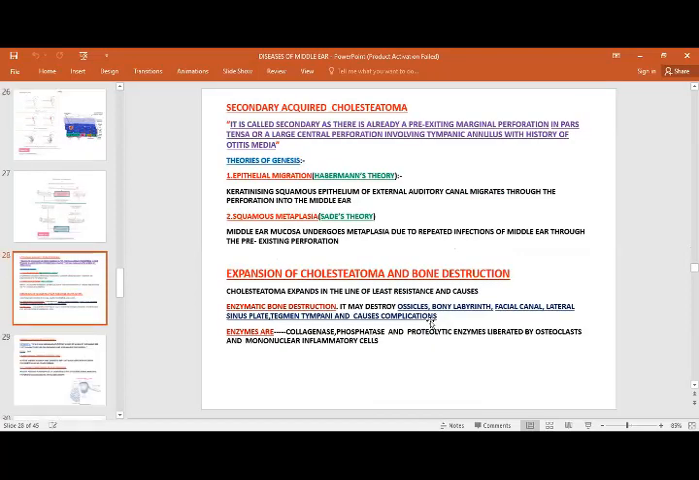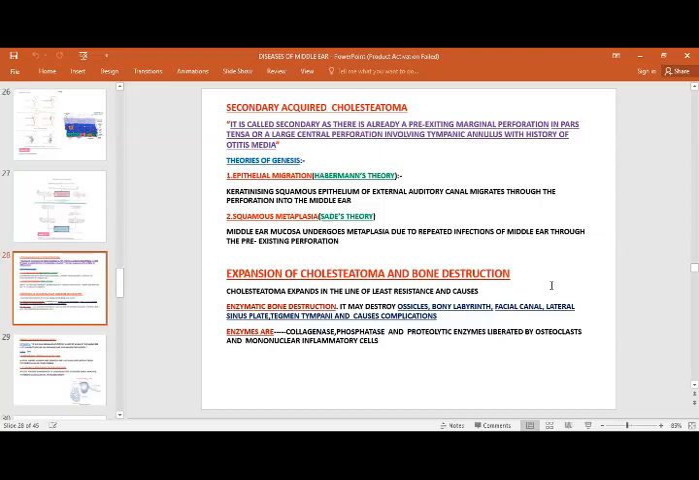And what is secondary acquired cholesteatoma? It is called secondary because there is already a pre-existing marginal perforation, pars tensa, or large central perforation involving the tympanic annulus, with a history of otitis media. Again, the theories for this are epithelial migration as well as squamous metaplasia.